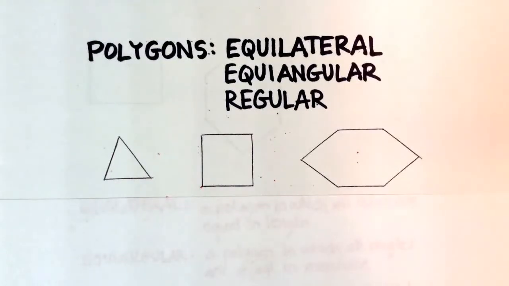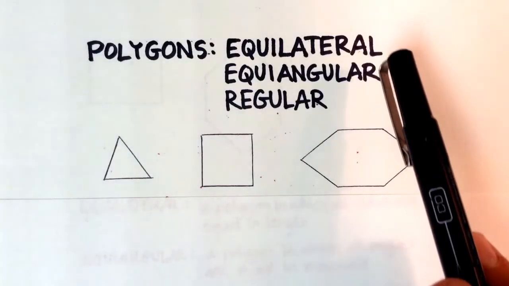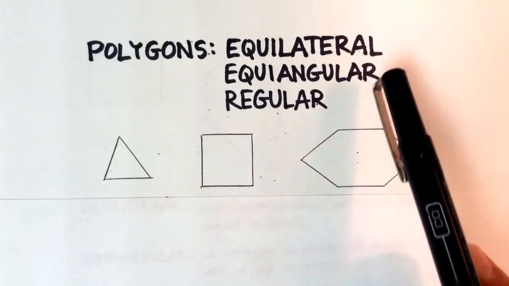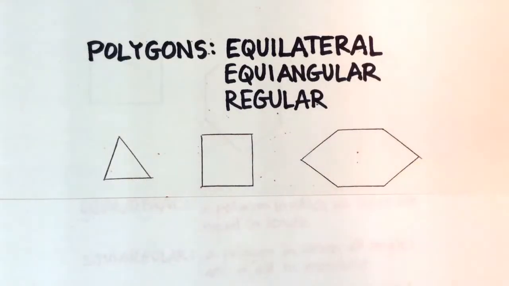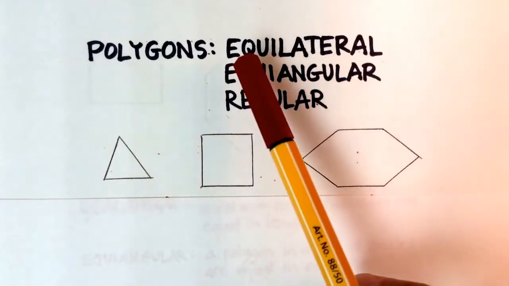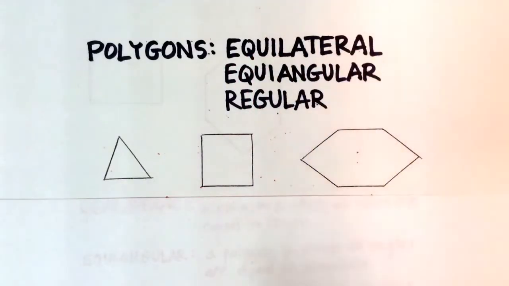So in this video we're going to go over some special types of polygons. The types of polygons that we're going to go over are called an equilateral polygon, an equiangular polygon, and then what are called regular polygons. And you can figure out a lot in a name, right? So let's take a quick look at the first type of polygon, and that's an equilateral polygon.